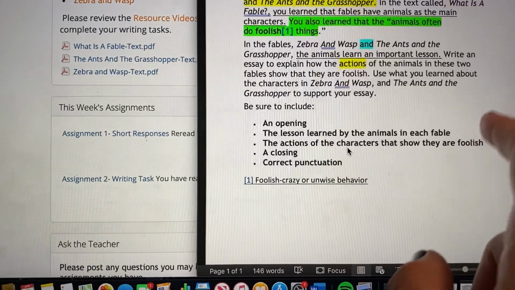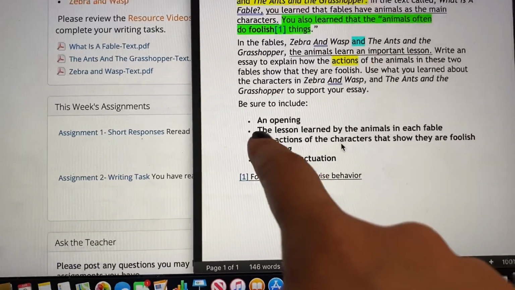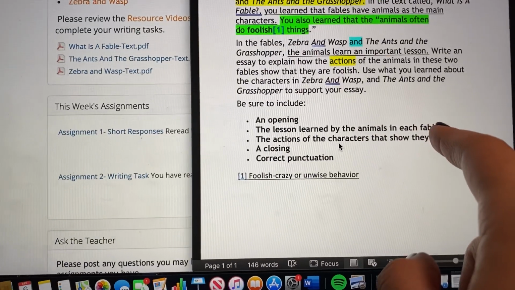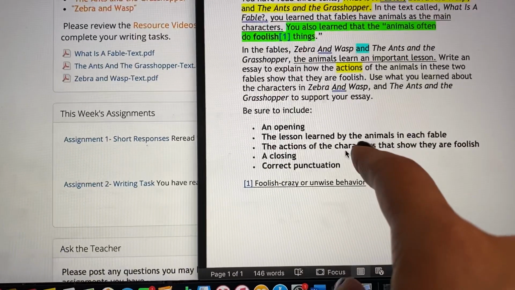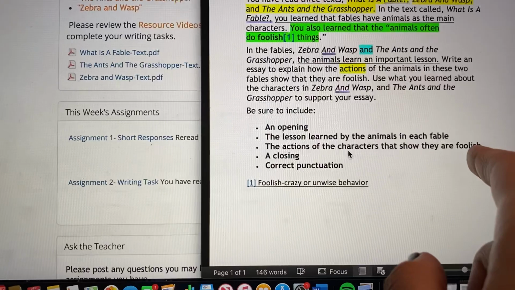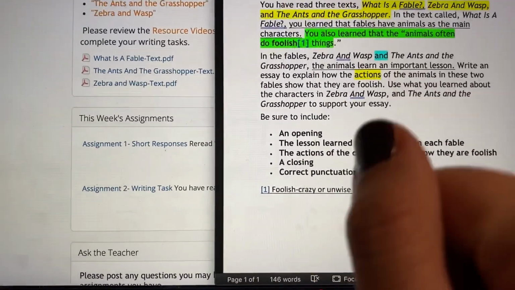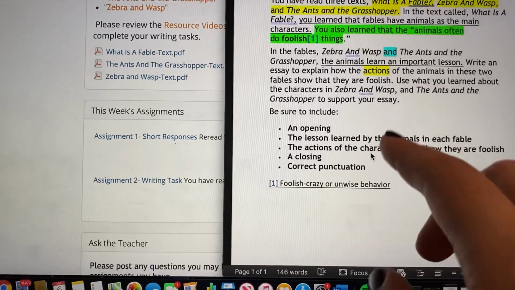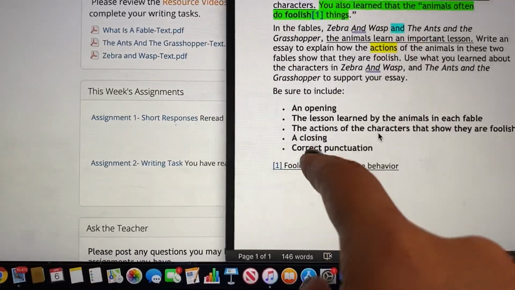And then what was the lesson that they learned after? So you have to tell me, oh, the zebra learned blah, blah, blah. The action that the zebra did to show that they are foolish was blah, blah, blah, because in the story, blah, blah, blah. So there you have a couple of sentences. And then, of course, you need a closing.